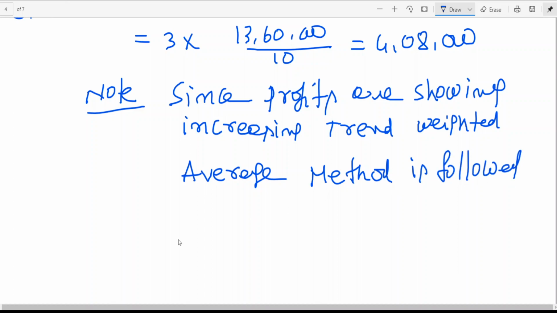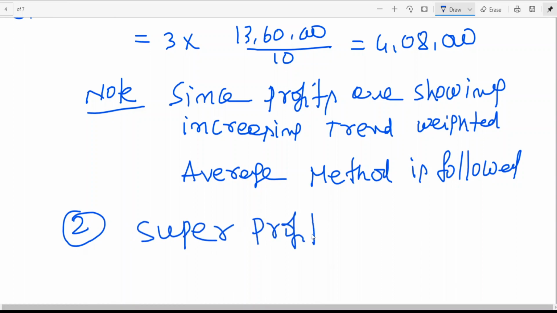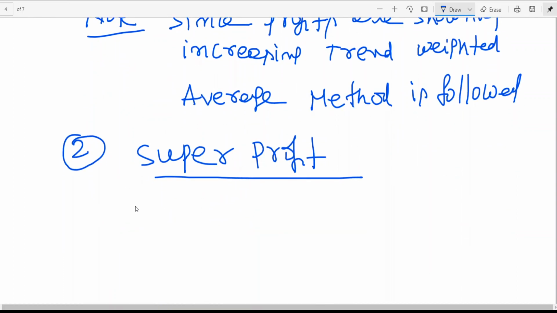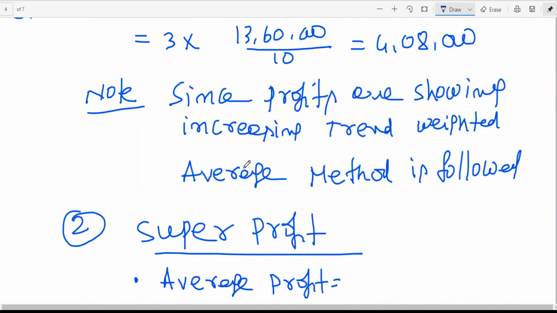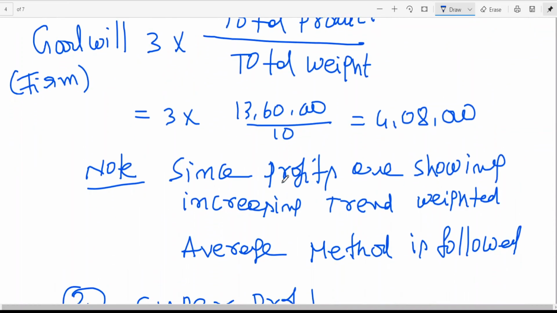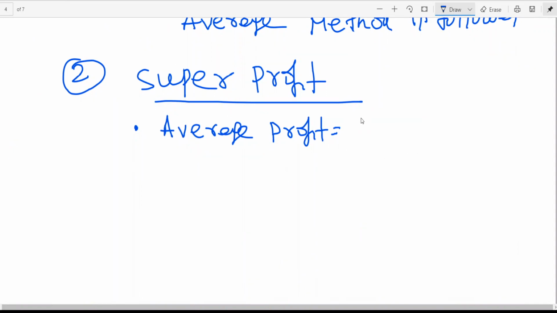Okay. Then second method, super profit. Super profit means extraordinary profit. In the super profit method, we need 4 points. Point number 1, average profit. Already we have calculated it here. What is average profit? 13,60,000 by 10, 1,36,000.